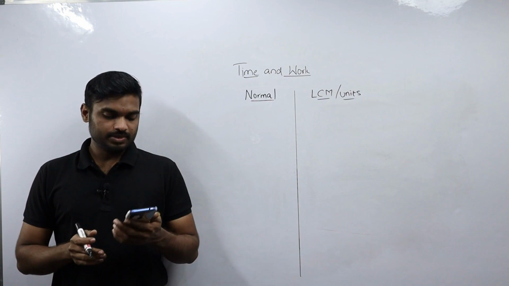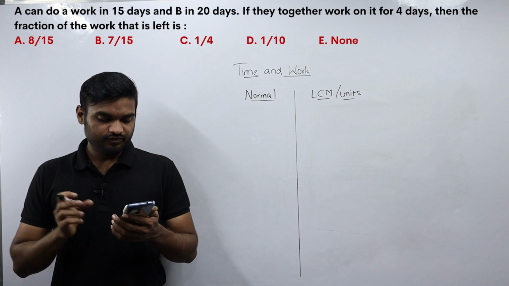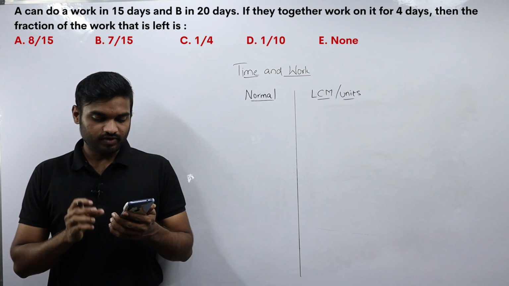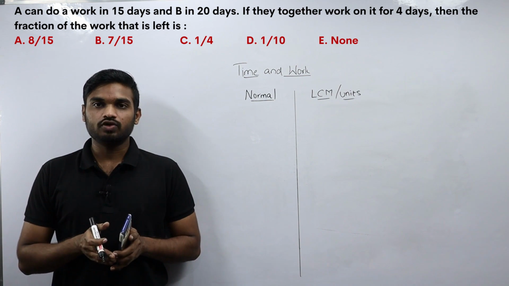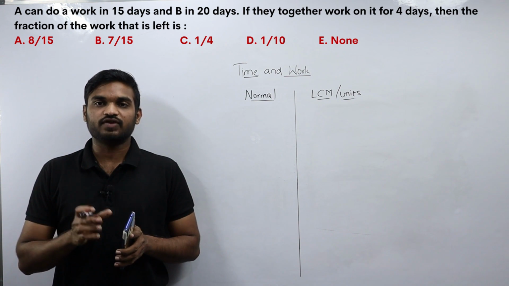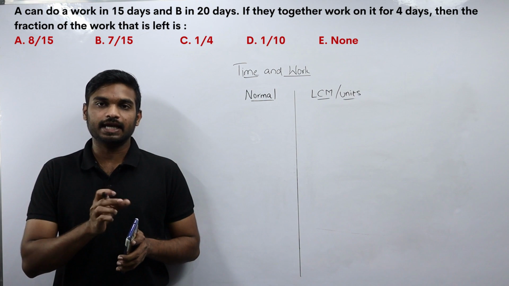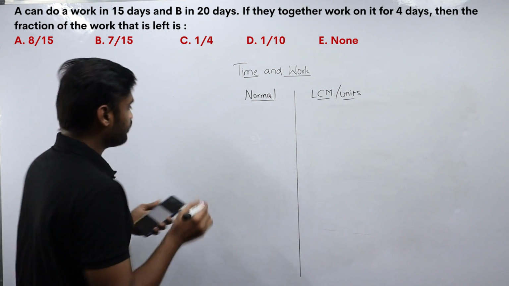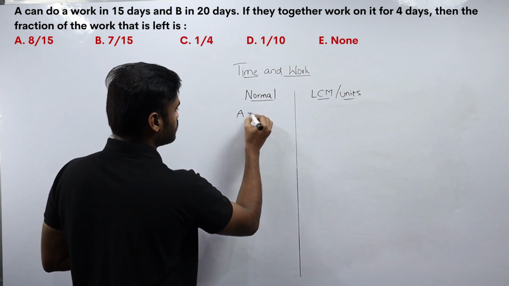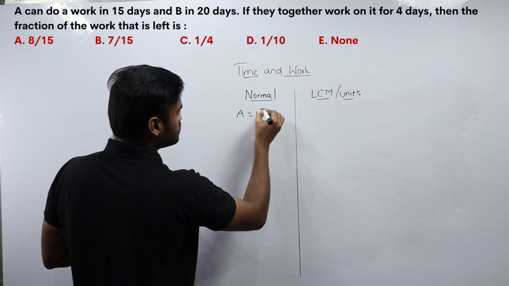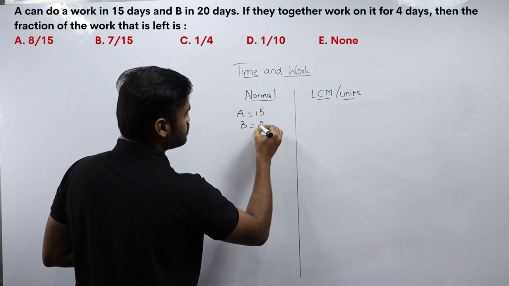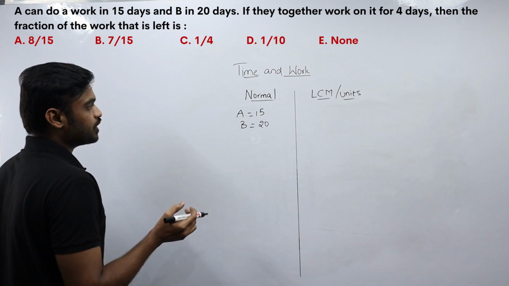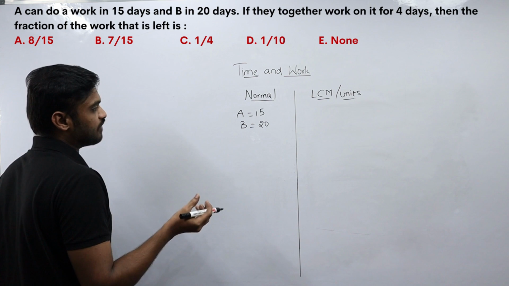Now in the second problem they are saying that A can do a work in 15 days, B in 20 days. If they work together for 4 days, then find the fraction of work that is left. So we need to find out what fraction of work is left over after working for 4 days by both A and B. A can do the work in 15 days, and B can do the work in 20 days.